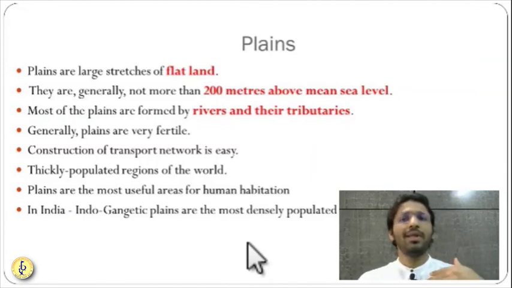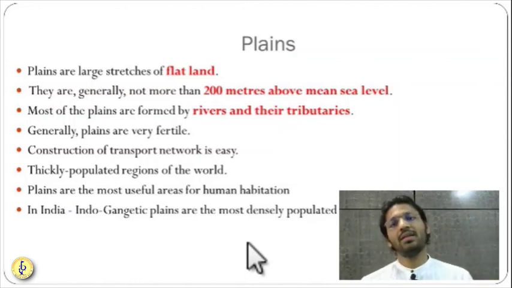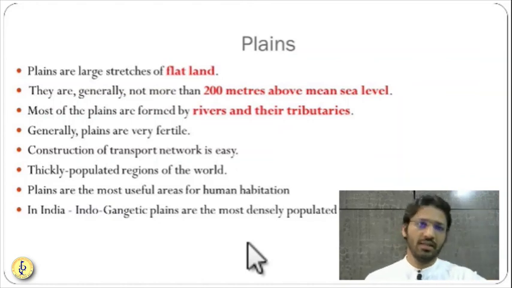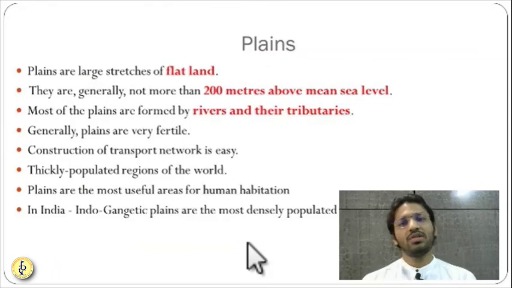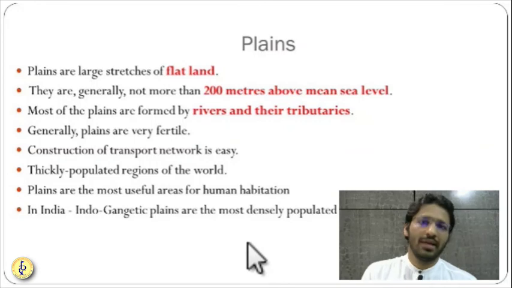So plains generally have thickly populated regions. Even ancient civilizations like the Magadhas developed on the plain. The Indo-Gangetic plain is an example of a plain in India. So this is all about this chapter, very simple and small, very easy to understand.